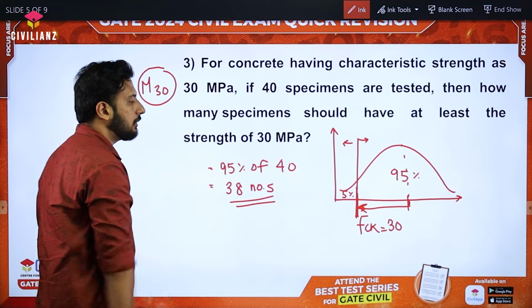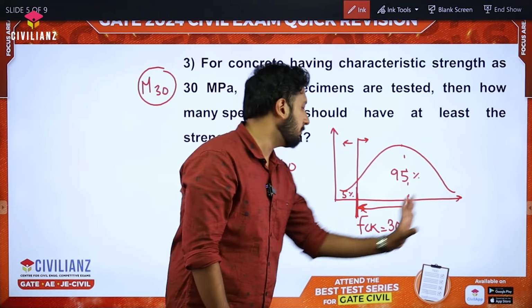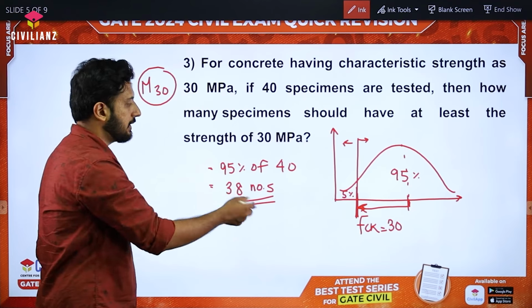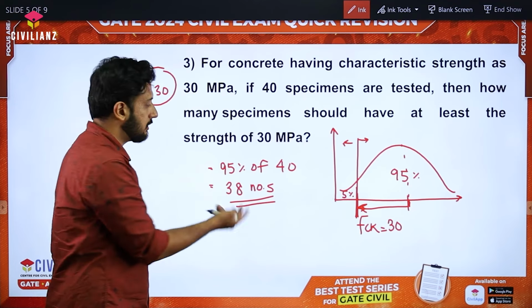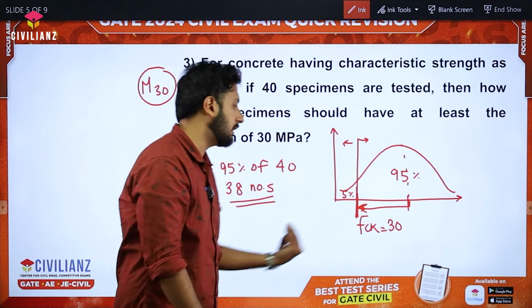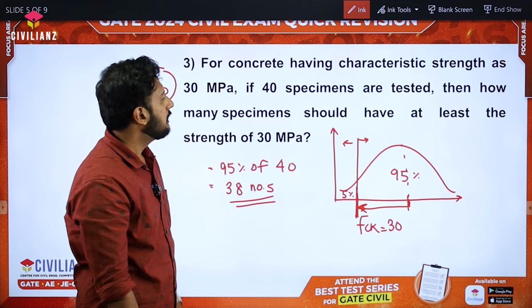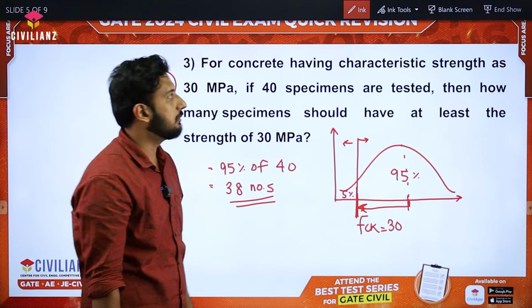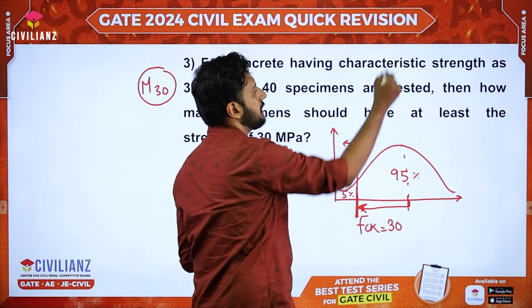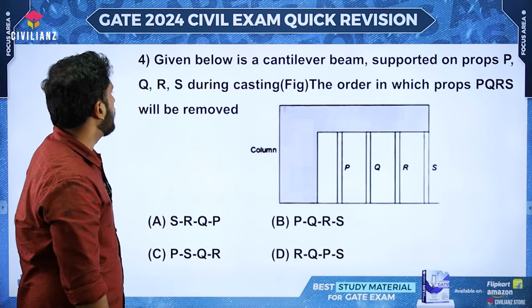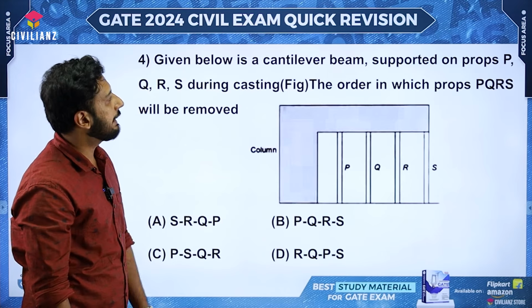Out of the total 40 cubes, 38 cubes will have a value greater than 30 megapascal, and 5%, which is 2 cubes, will have a value less than 30 megapascal, right? So 38 is our final answer. Direct question. If you know the definition, you will easily get it. Now the next question given below is a cantilever beam.